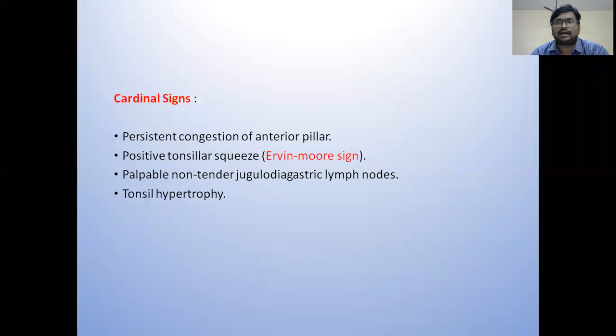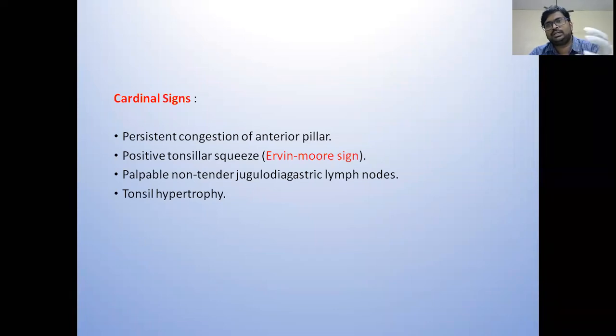Now coming to the cardinal signs, the most important signs. Whenever the examiner asks you what are the important signs, how do you diagnose it as chronic tonsillitis, all these four conditions should be present. The most common one is persistent congestion of the anterior pillar, or a band of congestion over the anterior pillar. The second one is the positive tonsillar squeeze. In this, you take a tongue depressor and press over the anterior pillar.